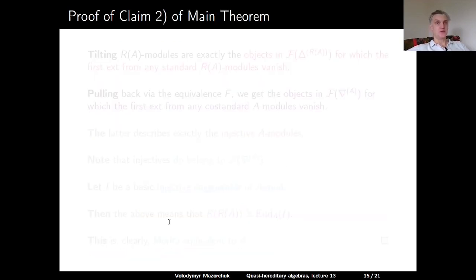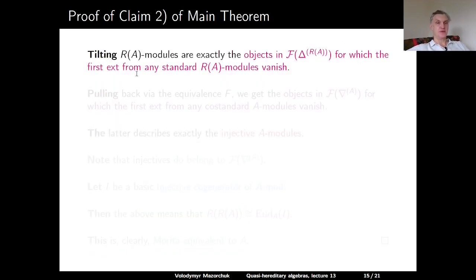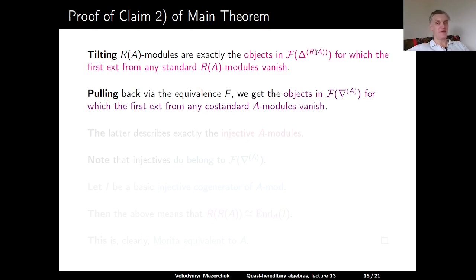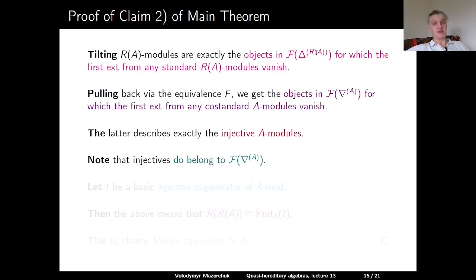Now we can prove claim 2 of the main theorem. We start by noting that tilting R of A modules are exactly the objects in the category of R of A modules with standard filtration, for which the first extension from any standard module vanishes. Now we can pull all this back via the equivalence F, and we get the objects in the category of A modules with a costandard filtration, for which the first Ext from any costandard A module vanishes. And this describes exactly the injective A modules, and these injectives indeed belong to the costandard filtered modules.